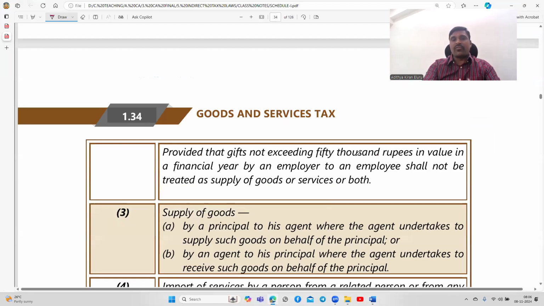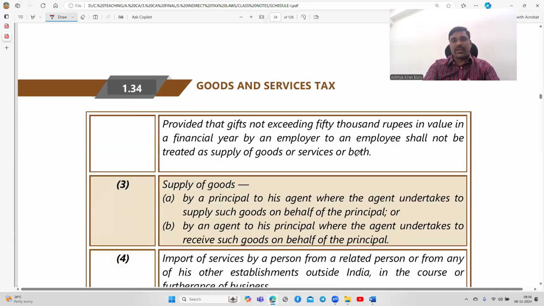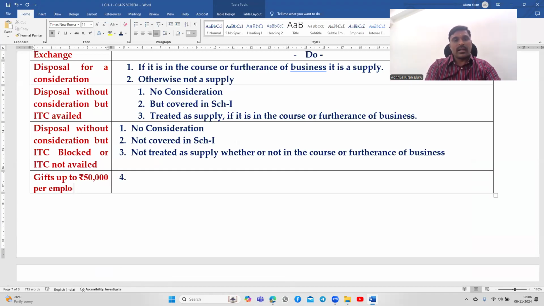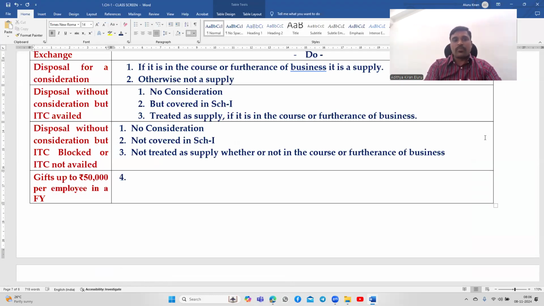Next, gifts between employer and employee. Gifts up to rupees 50,000 per employee in a financial year. Okay, so it is an example.